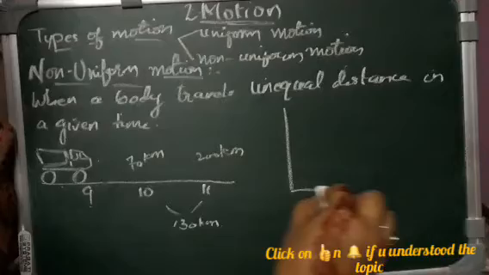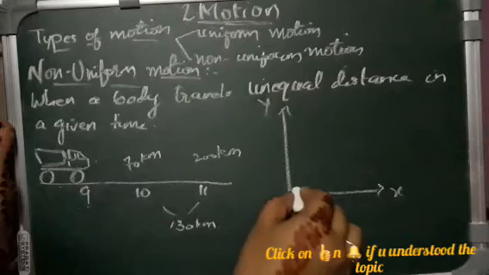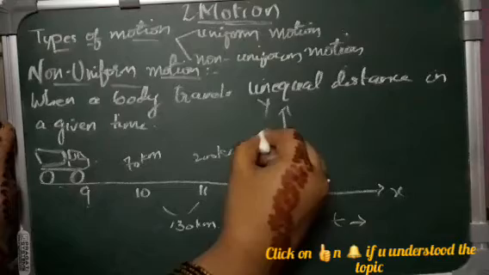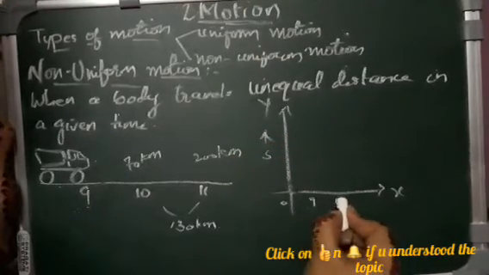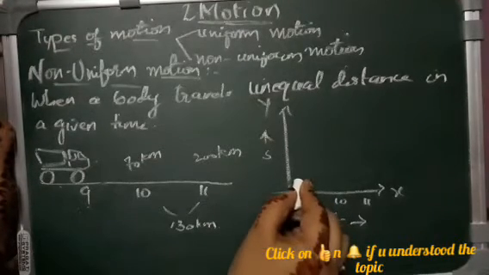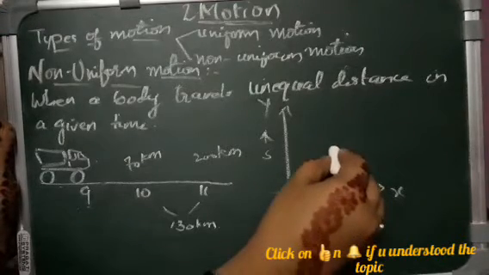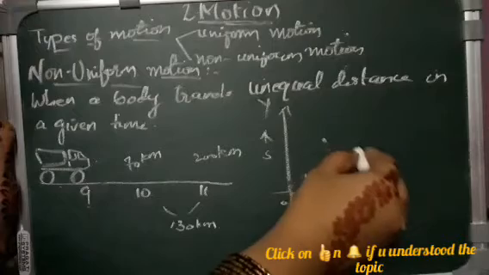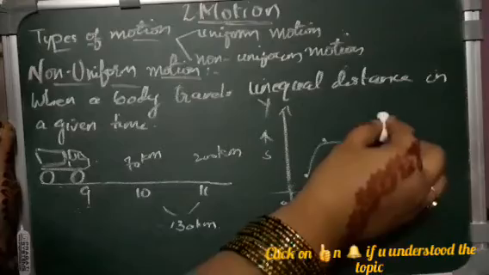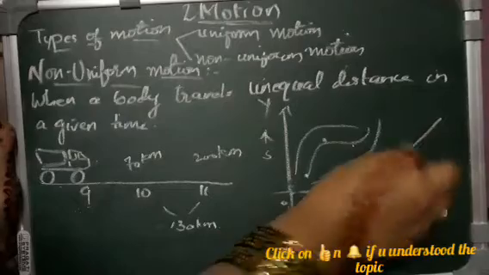Similarly for the graph, this will be your x-axis and this is your y-axis. This is time and this is the distance at which it is traveling. So 10, 11. Then you may get a graph like this, where 70 will be somewhere here, then again it may decrease somewhere. So you may get a graph like this, or like this, or sometimes like this also. But not a straight line. It will not be a straight line.